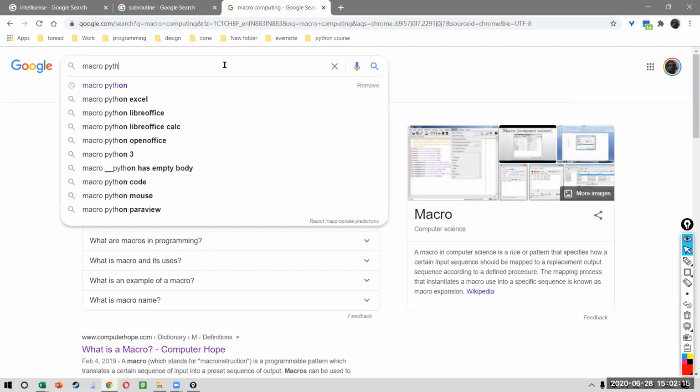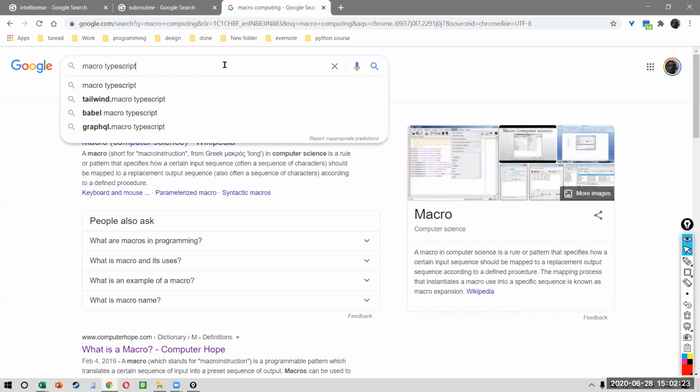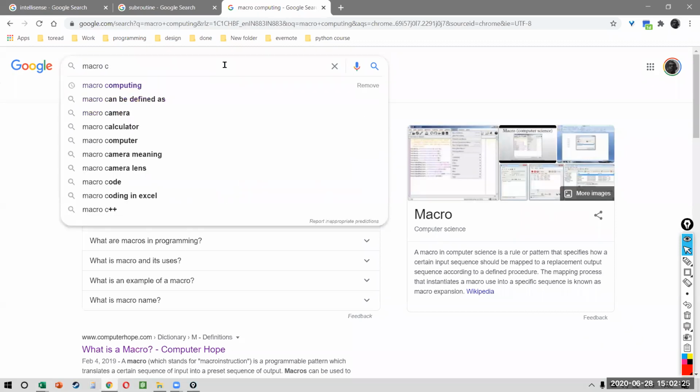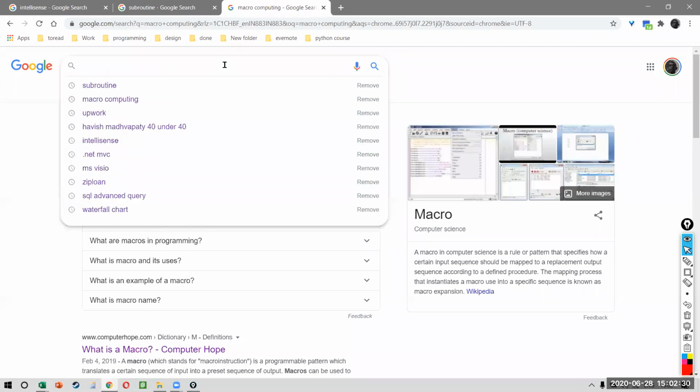That's all. So don't think that macro is something you do only on Excel VBA. Macro can be done on Python, on JavaScript, on TypeScript as well. Any language that you're working on, you can do macro in any language. So whenever somebody says it's a macro, do not assume that it's on Excel. Even though any non-IT person will assume that a macro is a VBA code. A macro is not a VBA code. A macro is a computing sequence which you can run on any language.